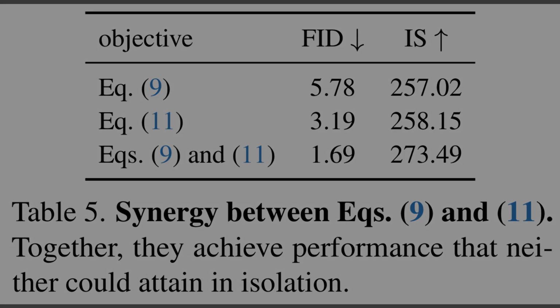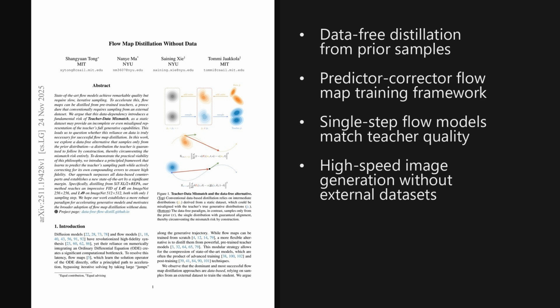So the big picture is that FreeFlow shows you can distill fast, one-step flow models using no training data at all, just the prior, and still match or nearly match heavyweight teachers. That result challenges the assumption that external datasets are necessary for high-fidelity distillation.